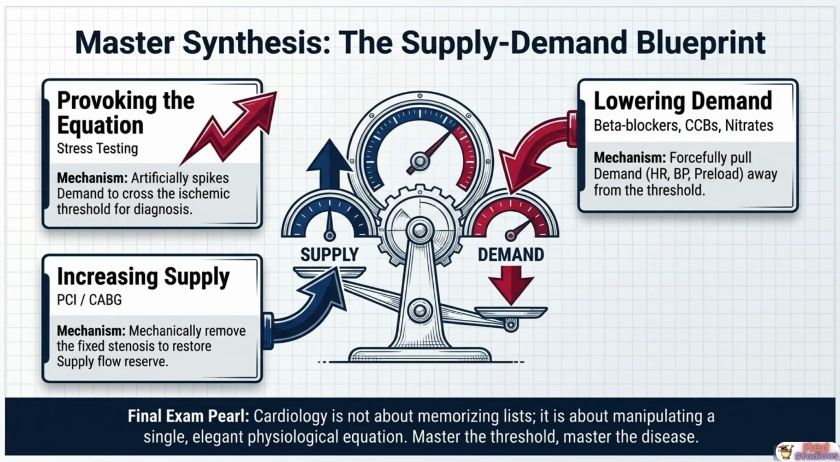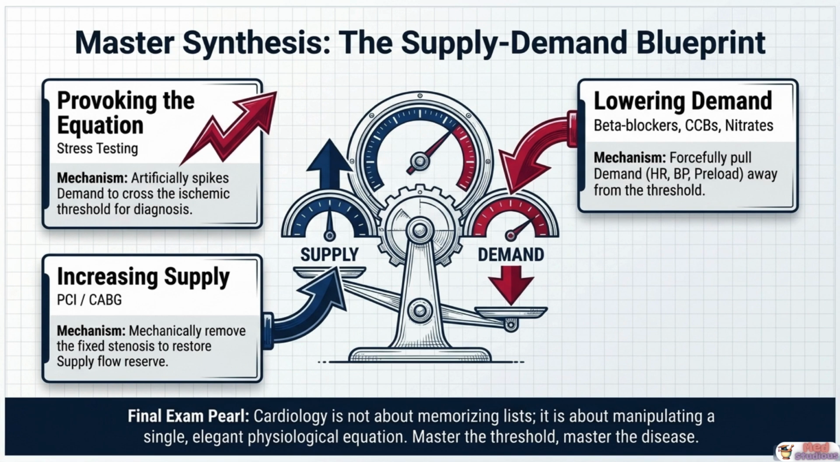Let's bring everything together into one master synthesis. Every intervention in chronic coronary disease ultimately manipulates just one of two variables, supply or demand. Stress testing works by provoking the equation, deliberately and artificially spiking demand in a controlled setting specifically to push the patient across the ischemic threshold for diagnostic purposes. Lowering demand is achieved pharmacologically through beta blockers, calcium channel blockers, and nitrates, each forcefully pulling heart rate, blood pressure, or preload away from that same threshold, relieving symptoms.